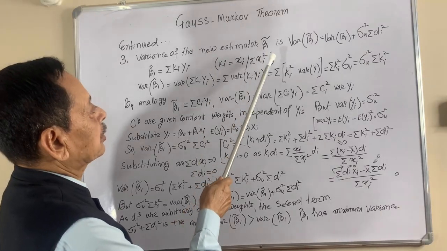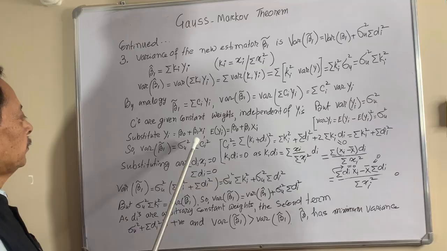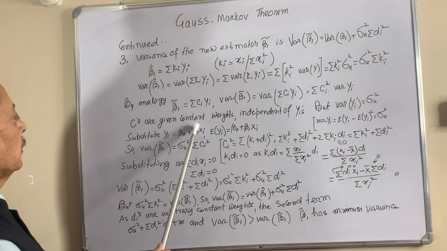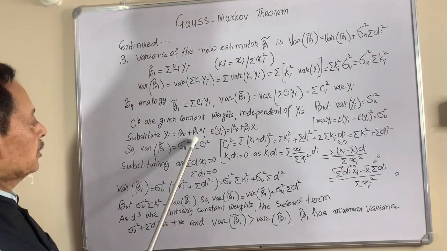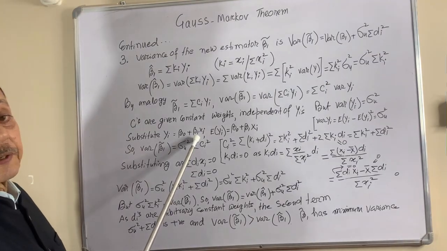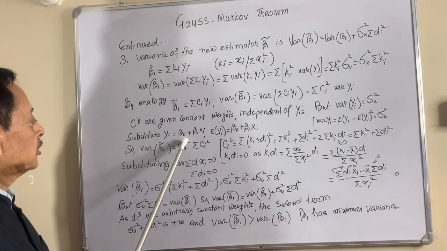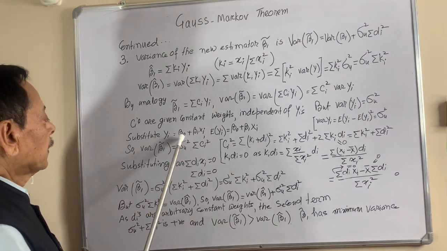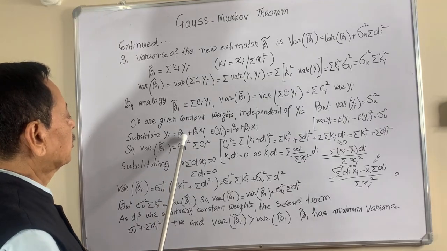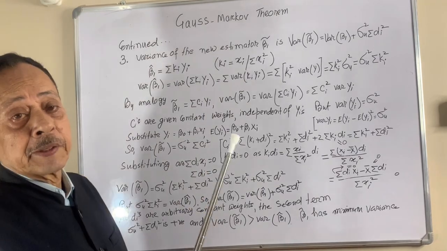So far we have discussed the unbiasedness and variance of beta 1, but we have not discussed beta naught. So in the next discussion, we'll discuss the unbiasedness and variance of beta naught through the Gauss-Markov theorem.